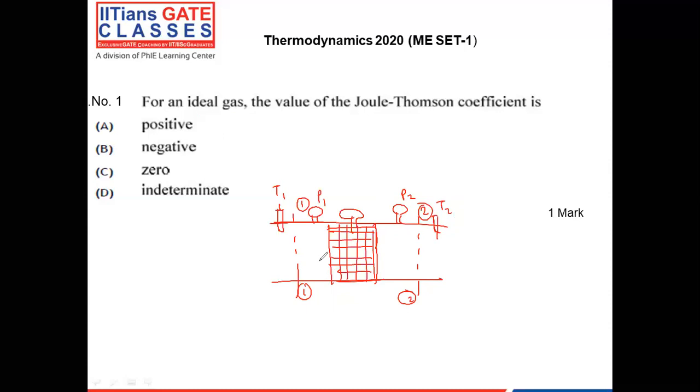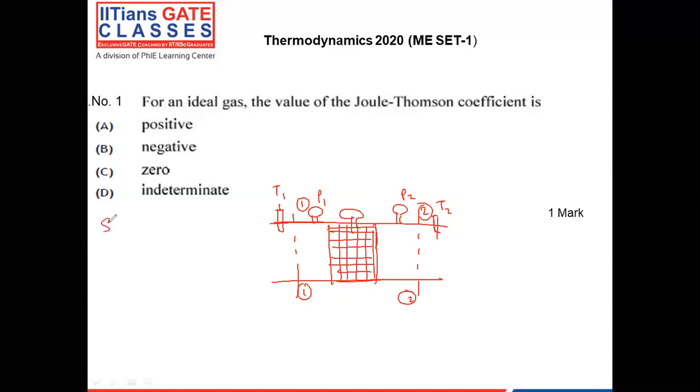Now, what you observe is that whenever an ideal gas is flowing, there is no temperature change. But when a real gas is flowing, there is a slight temperature change. The temperature is increasing or decreasing, depending upon the Joule-Thomson coefficient. And he got surprised.